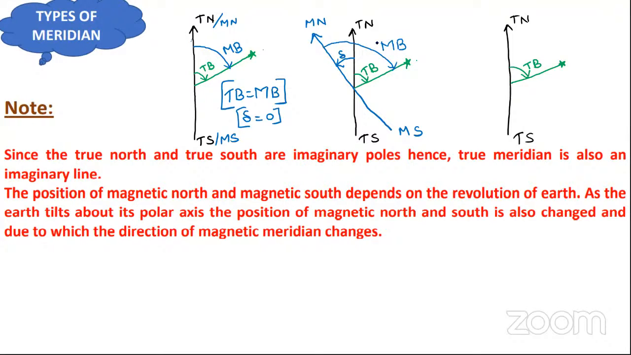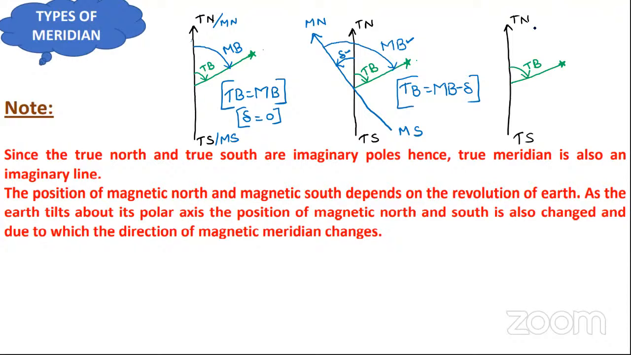Okay, Shivani. Now, if magnetic bearing is known and if declination is known, then what will be the value of true bearing here? It will be equal to magnetic bearing minus declination. Is it or not? That is magnetic bearing minus declination.